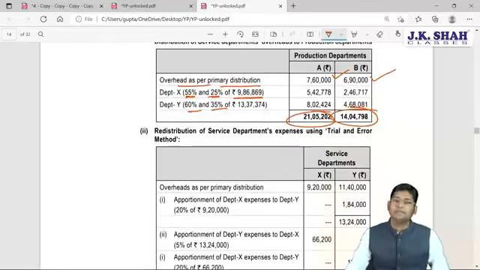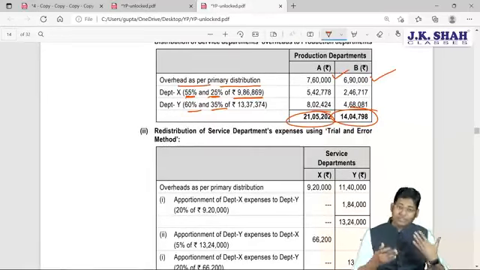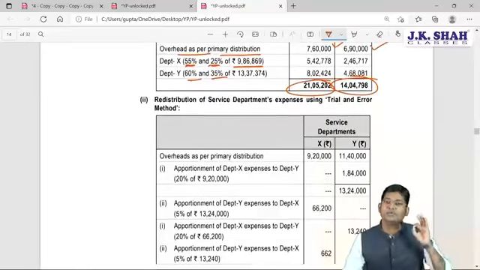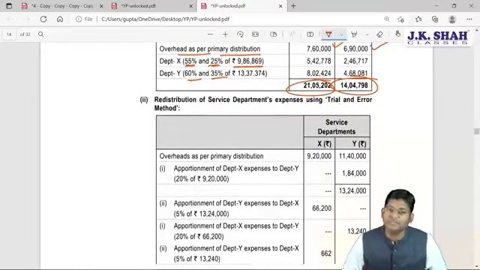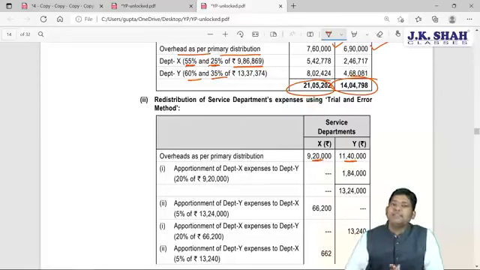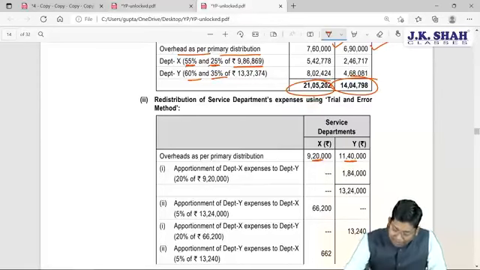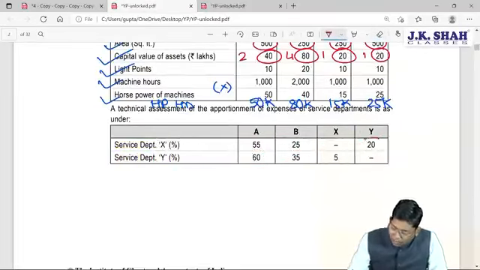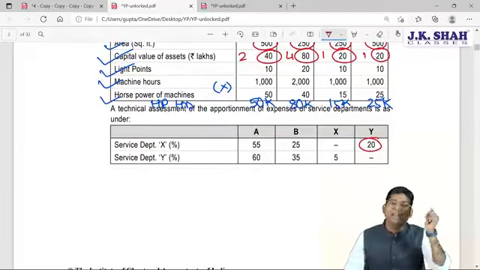Now come to the next method, which we haven't covered in our classwork, and that is the trial and error method. Though there was a discussion in your classroom, the trial and error method was not covered. This is one of the easiest methods of redistribution, which we are going to cover now. Your service departments have expenses of 9,20,000 and 11,40,000, correct? Now the apportionment says that department X expenses to Y expenses proportion is 20%. Sir, it is given in the question. Yes, it is clearly mentioned that Y is going to bear 20% of department X expenses.